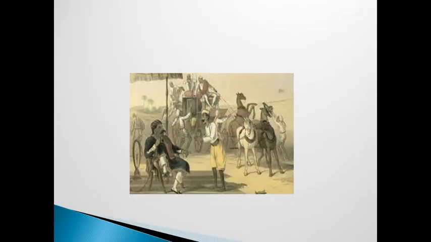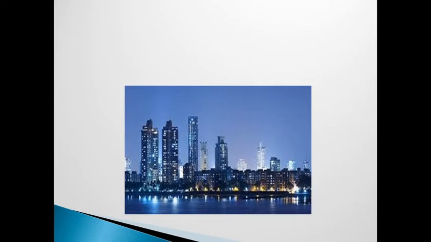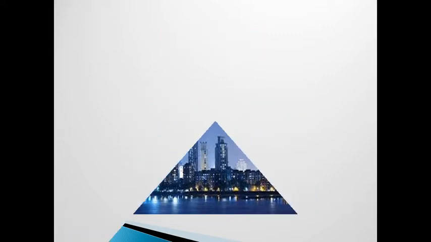So let us start. Here you can see one picture which shows our past, and one more. Here you can see that this picture shows our present, and the next one shows our future. So dear students, today we are going to read a very interesting topic, that is tense.